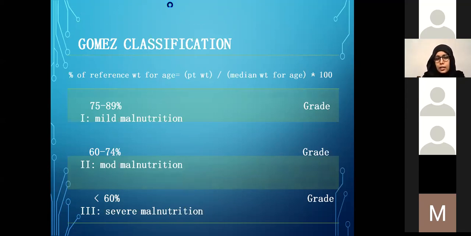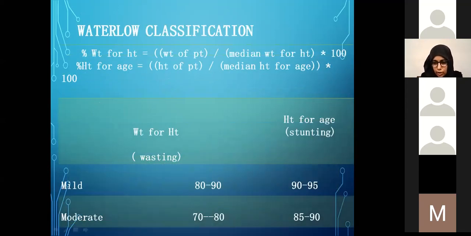And that leads to other classifications like the Waterloo classification, which brought in weight for height as well, along with height for age. It gives us a better idea not only of acute nutritional illnesses but also of the chronic state, because it has height for age included in the classification.